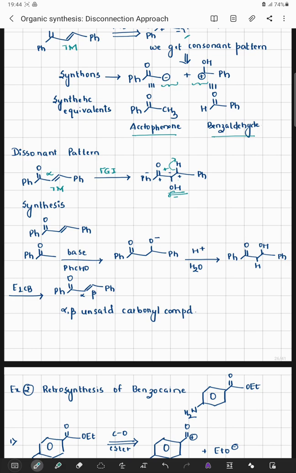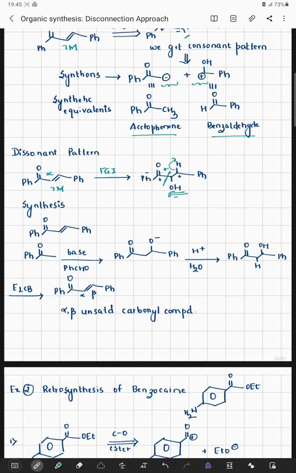If through a dissonant pattern I want to do a synthesis, instead of getting an acetophenone or benzaldehyde as my starting materials, I can cut the molecule at this particular point where I can make use of two systems. That means I can make use of two benzaldehyde systems which, in the presence of base, will be reacting with each other. Now this is an aldol condensation. It's a very famous aldol condensation reaction in which we are trying to do a system where there is no presence of an alpha hydrogen.